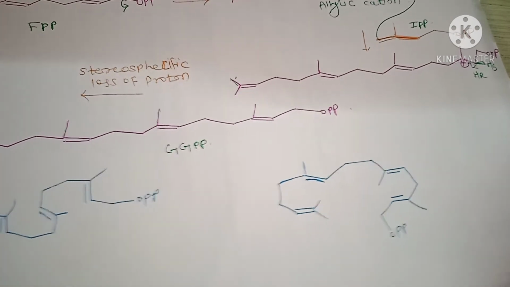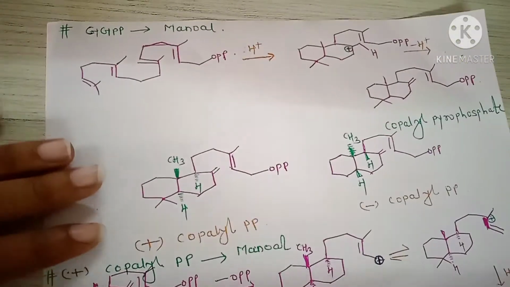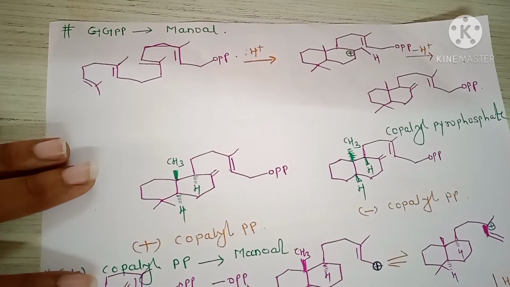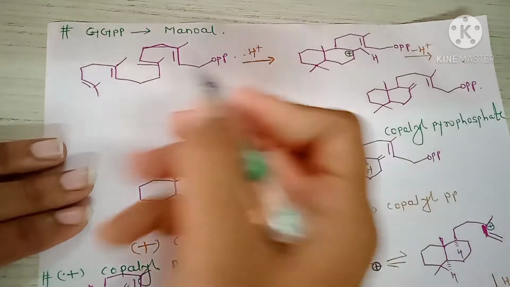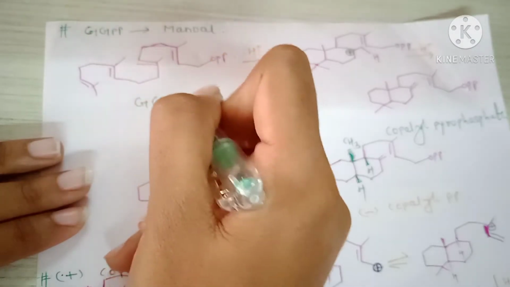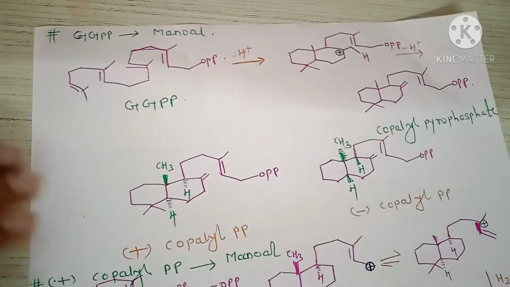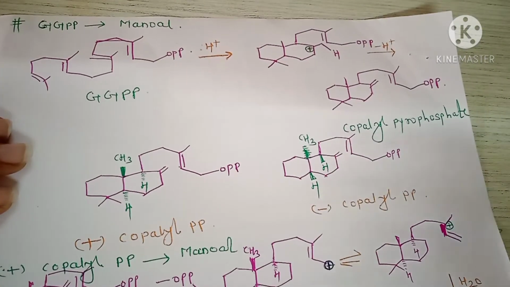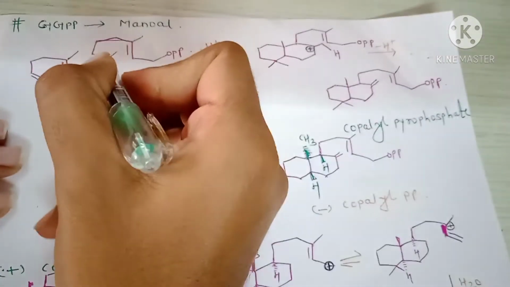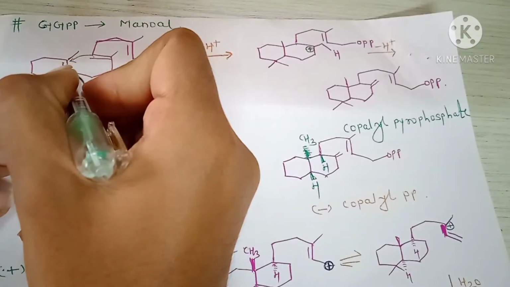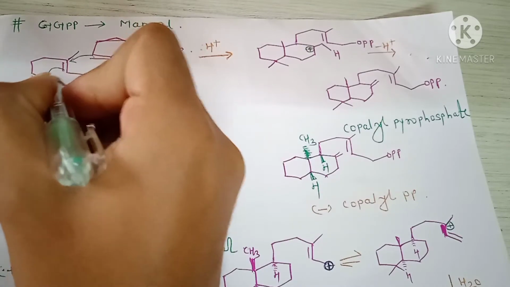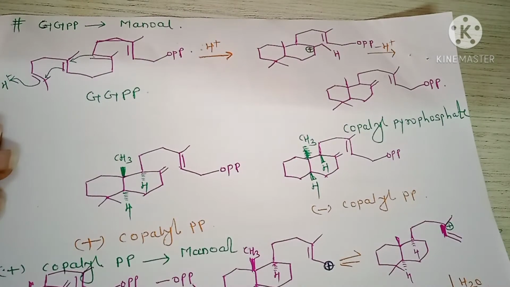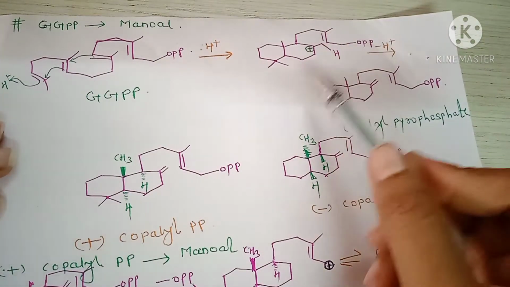Next, the synthesis of manol from GGPP. First, draw the structure of GGPP. Okay, this is the structure of GGPP. Step first is the cyclization. This bond shifted here, this bond shifted here, and here H plus. Ring formation and the formation of this structure.